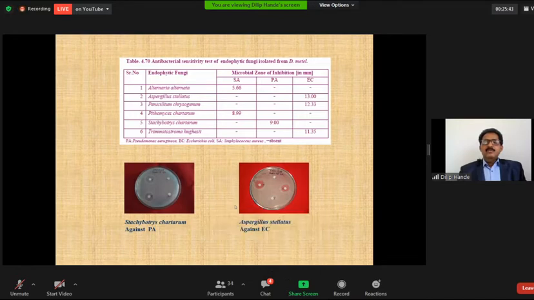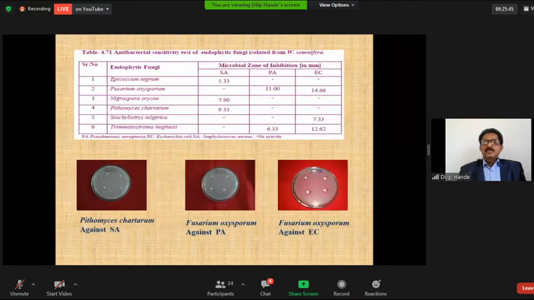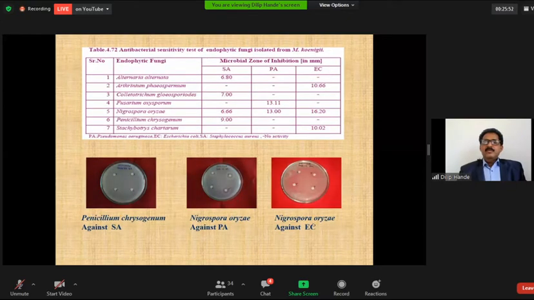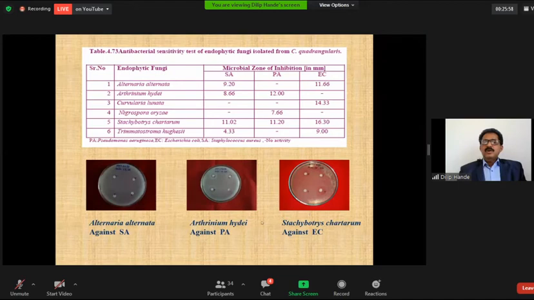From the fungal endophyte, this is Nigrospora oryzae, which shows antimicrobial activity against Escherichia coli. Arcenium is the endophyte. This is Stachybotrys chartarum, which shows the antimicrobial activity. Trematostoma, this endophyte shows the antimicrobial zone against the bacteria.